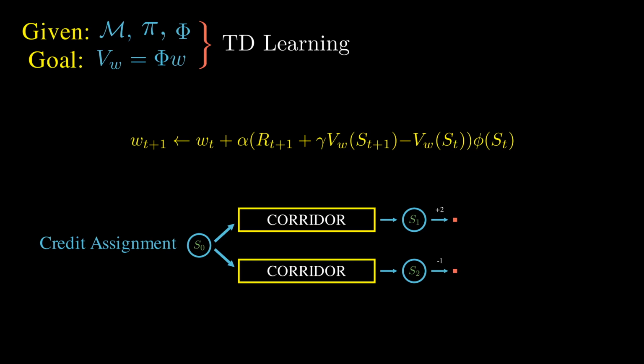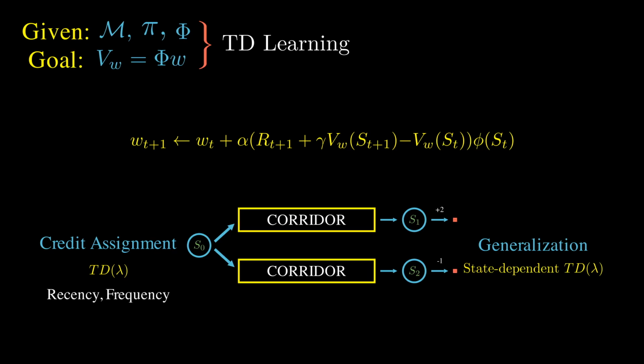With function approximation, updating one state affects the value predictions at other states. If the generalization is poor, TD updates at partially observable states can introduce errors which propagate to estimates at fully observable states. Turns out, most TD methods, including TD lambda, fail to estimate correct values in this task, as they use heuristics for credit assignment and they modify the target used in the update and not the extent to which a state is updated. To address these issues, we introduce preferential temporal difference learning.